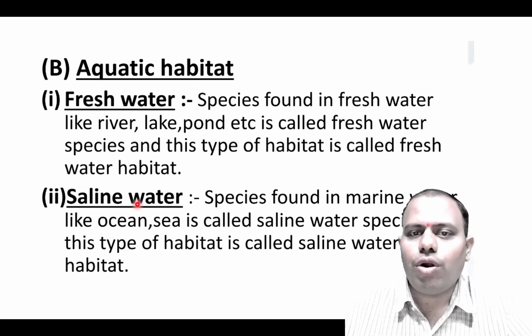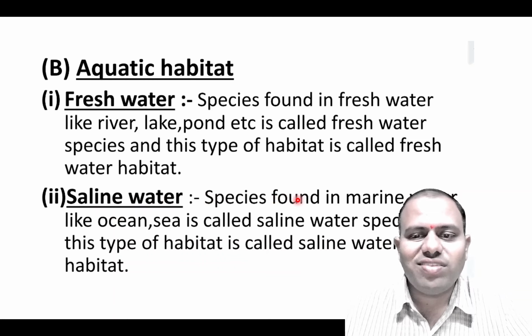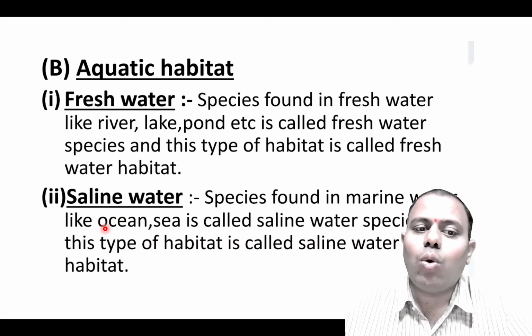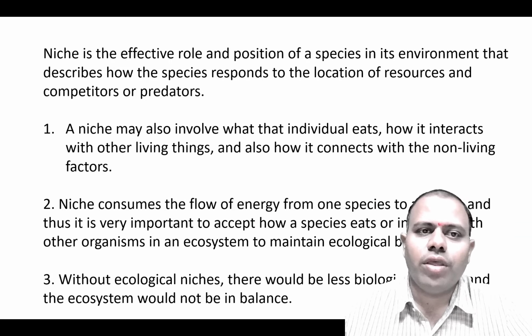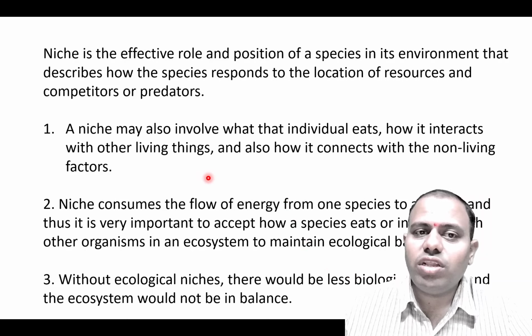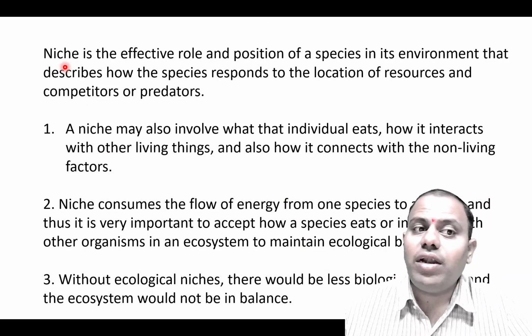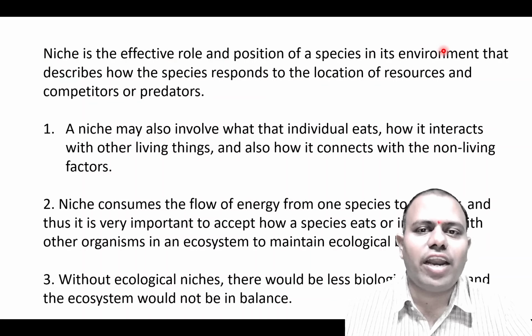Then the second is saline water habitat. Here the water is saline, so marine waters like ocean and sea are saline waters where this kind of habitat is found. All the kinds of animals that live in this habitat are aquatic or marine animals. Okay, so these were the different types of habitat. But I told you already, niche is the effective role or position of a species in that environment.